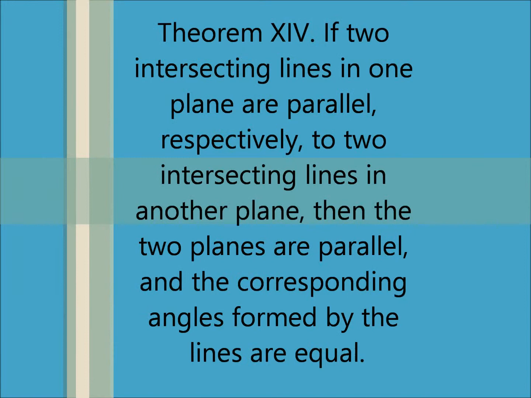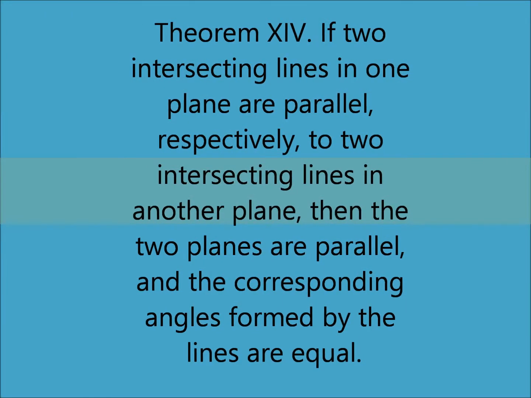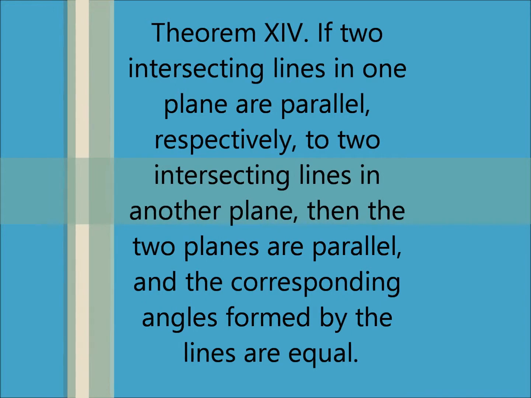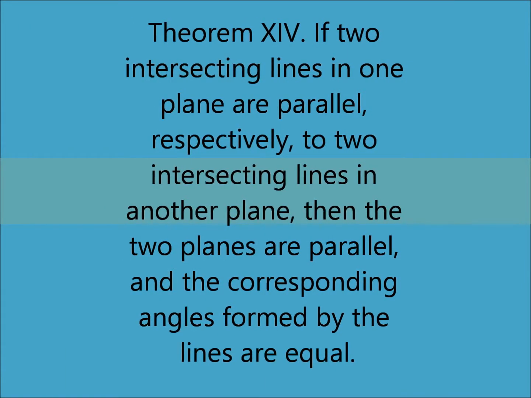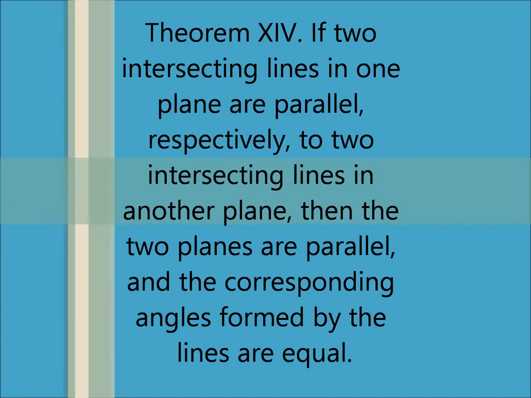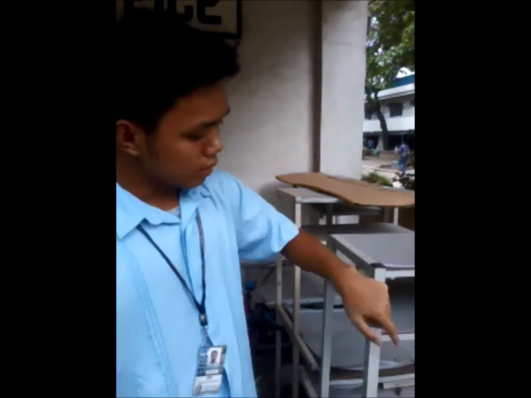Theorem 14. If two intersecting lines in one plane are parallel, respectively, to two intersecting lines in another plane, then the two planes are parallel, and the corresponding angles formed by these lines are equal. So theorem 14 basically says that if two intersecting lines in one plane are parallel to two intersecting lines in another plane, that means the two planes are parallel, and the corresponding angles formed by these two lines in this plane and these two lines in the other plane are congruent.